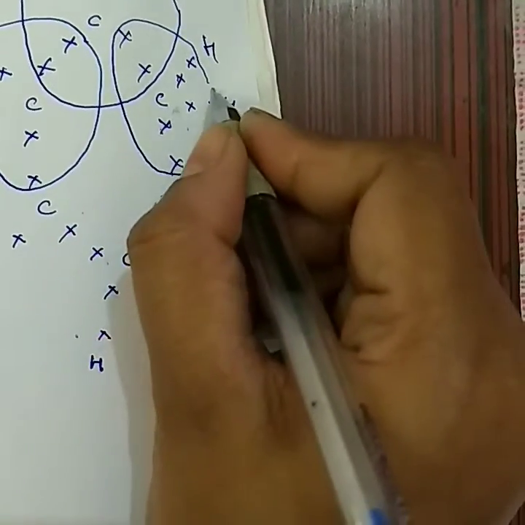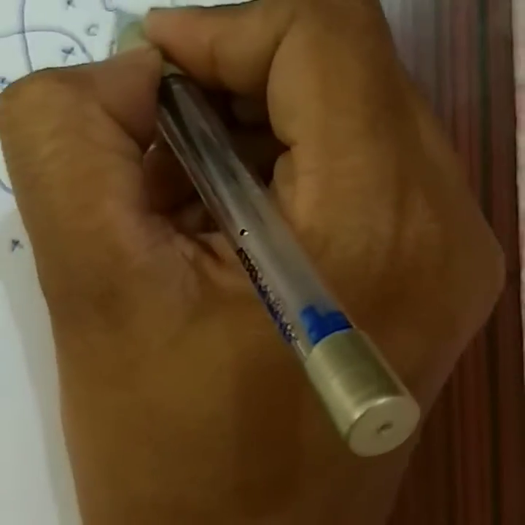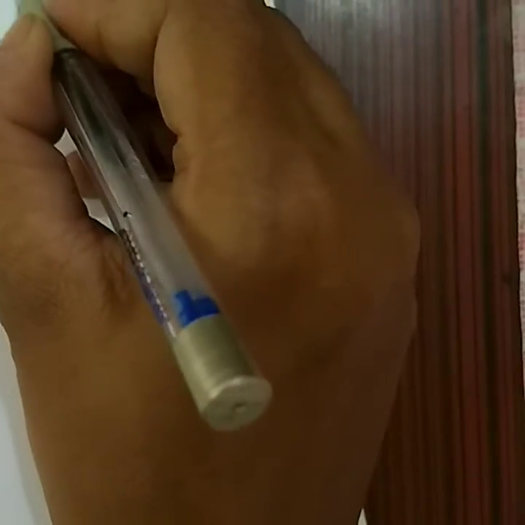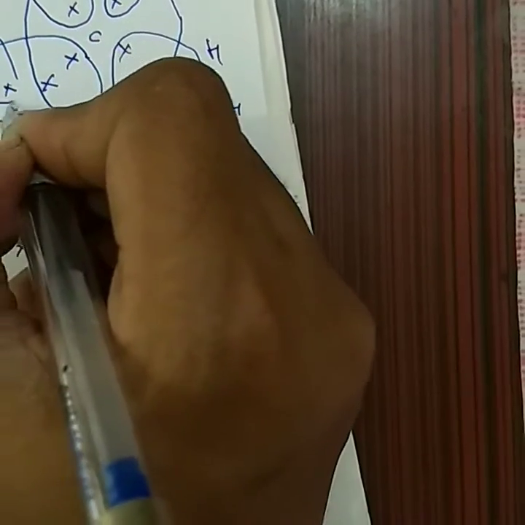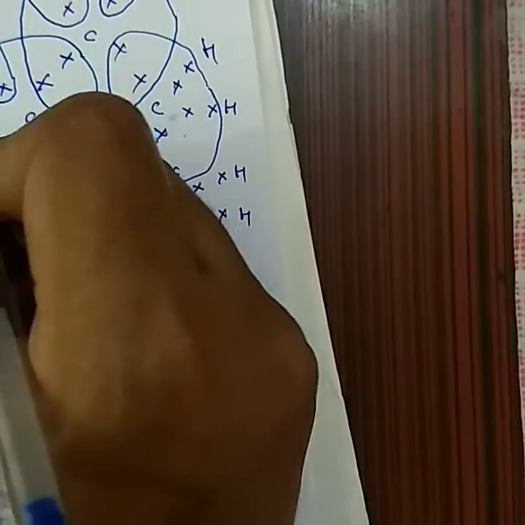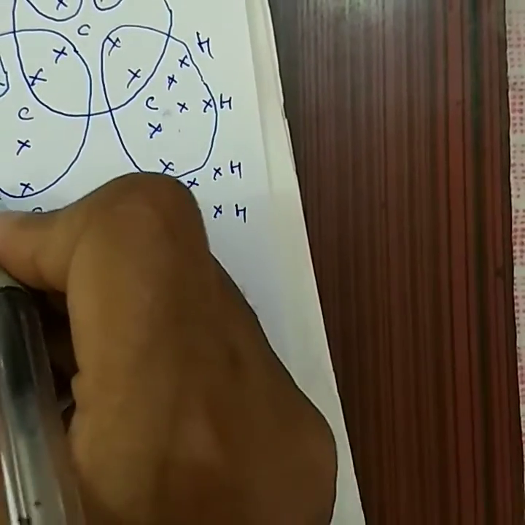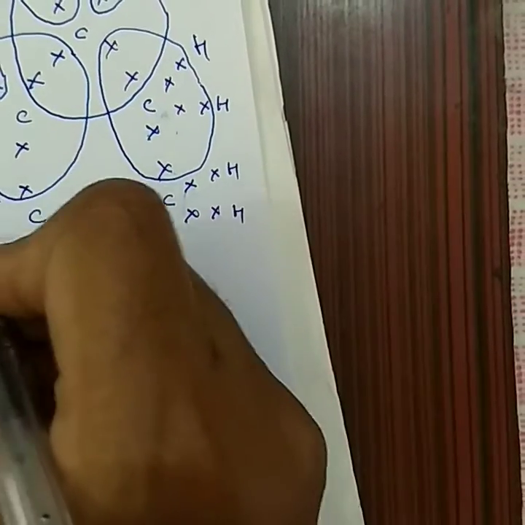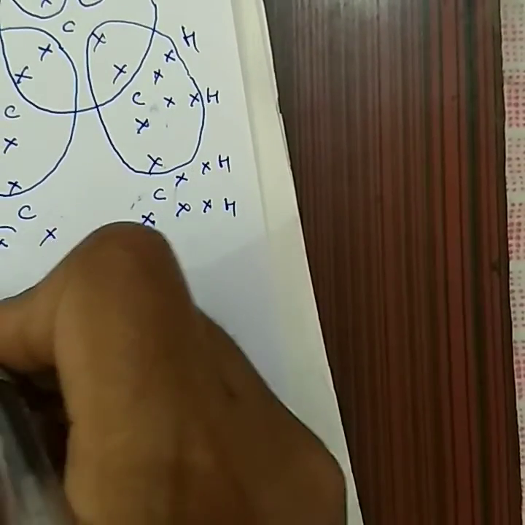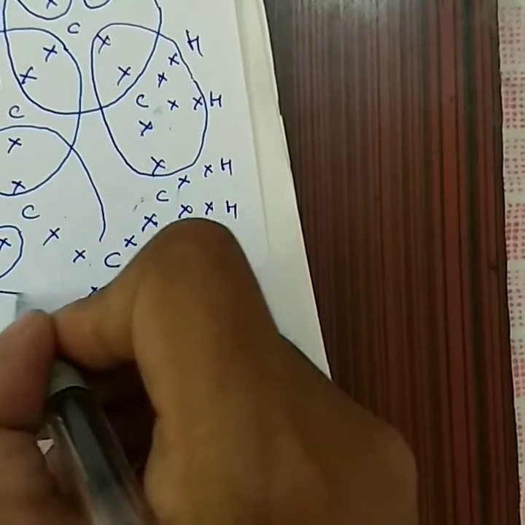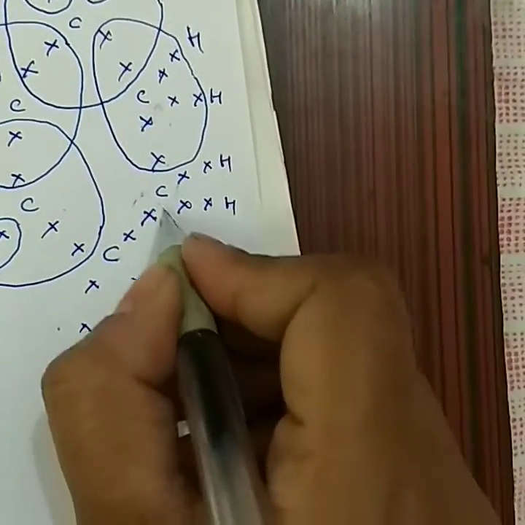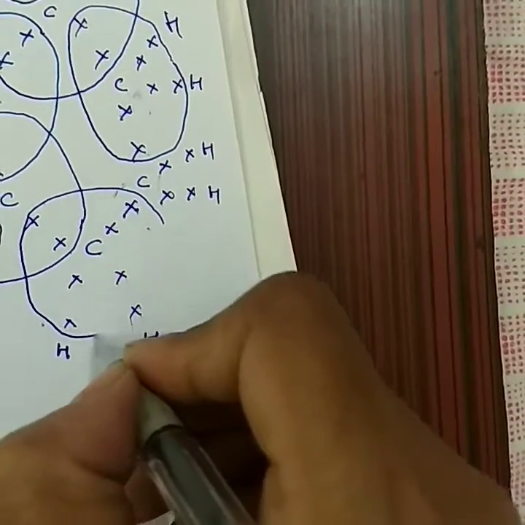After drawing the circles, one thing you have to keep in mind is that the carbon circle should contain 8 electrons and the hydrogen should contain 2 electrons in the circles. So in this way, you can draw the electron dot structure of cyclohexane. So this is the electron dot structure of cyclohexane.